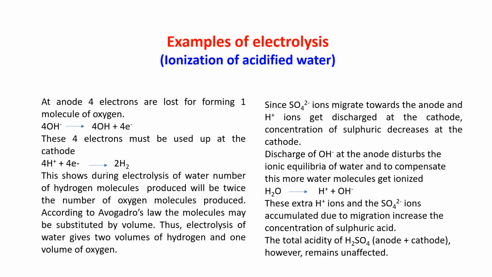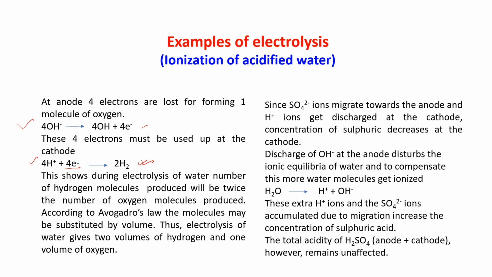Now see here, at the anode 4 electrons are lost for forming 1 molecule of oxygen. So 4OH minus is giving you 4OH plus 4 electrons. These 4 electrons must be used up at the cathode. So 4H plus is now taking these 4 electrons to give you 2H2.